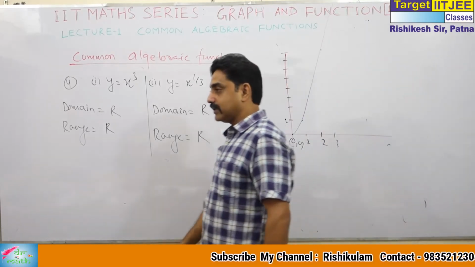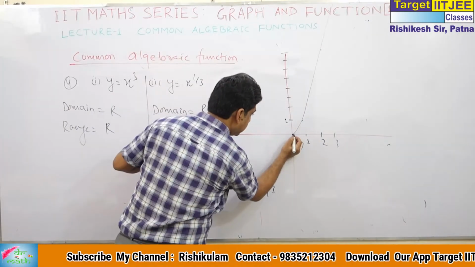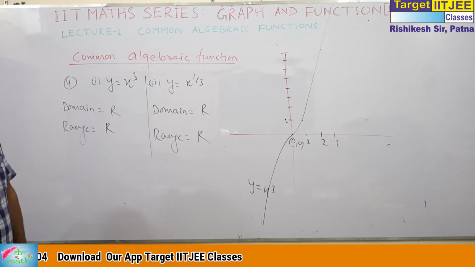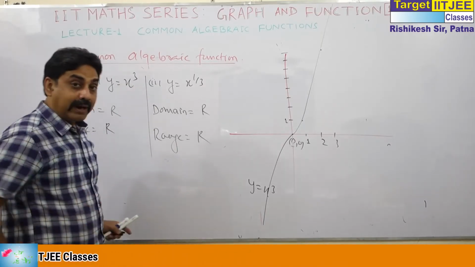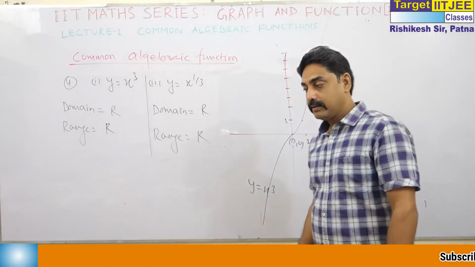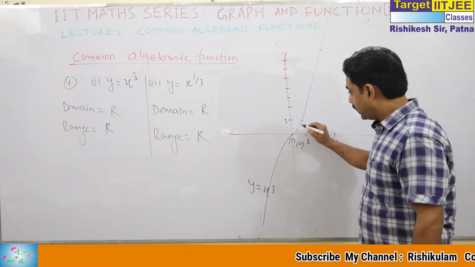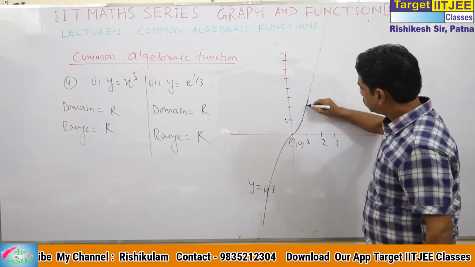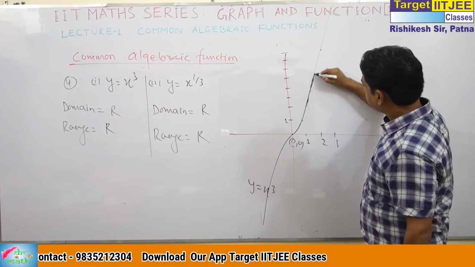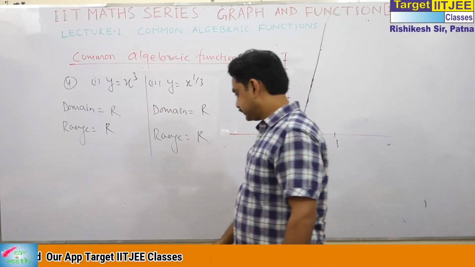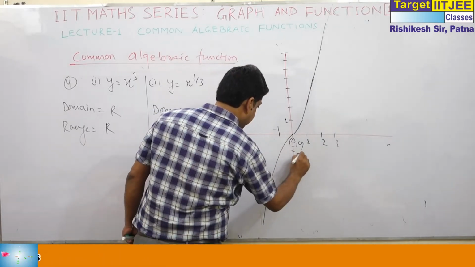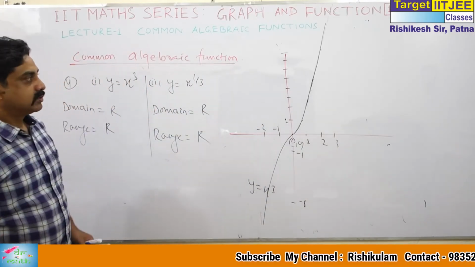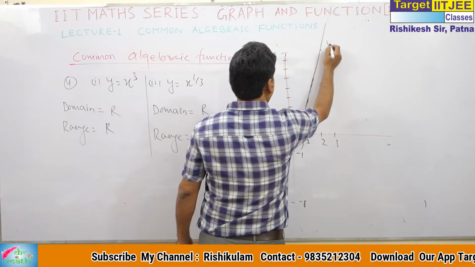This is the graph of x cube. If you move in this direction, this is the graph of y is equal to x cube, a smooth graph. See the variation. y increases too fast. Now, do not overwrite x cube. Similarly at minus 1, minus 2, you can say minus 8 and so on. So this is the graph of y is equal to x cube.